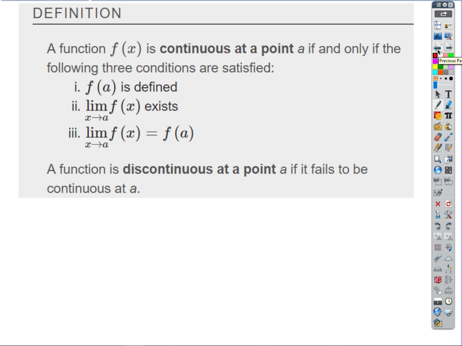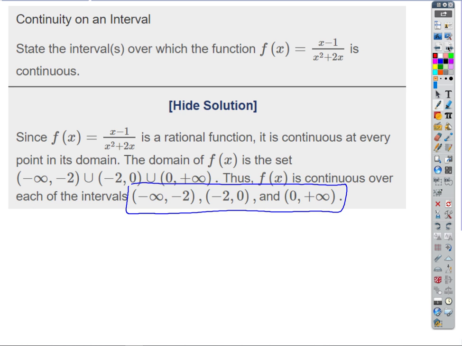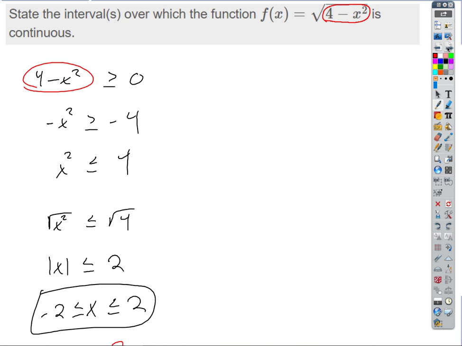So if we want to look at this example right here, all we got to do is say, okay, we want to talk about continuity on a closed interval. Let's just be more general and say from A to B instead of from -2 to 2. What are the criteria for continuity on a closed interval?